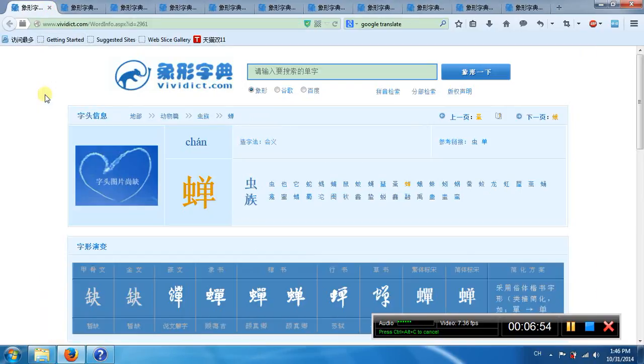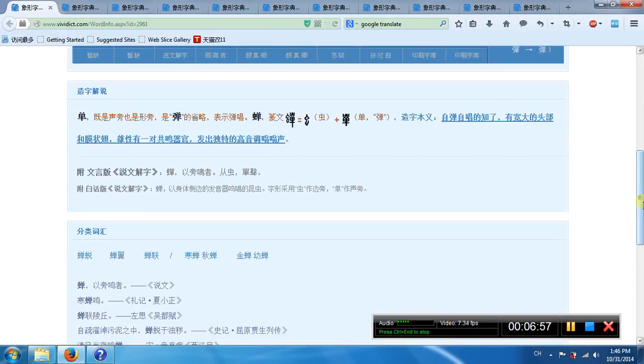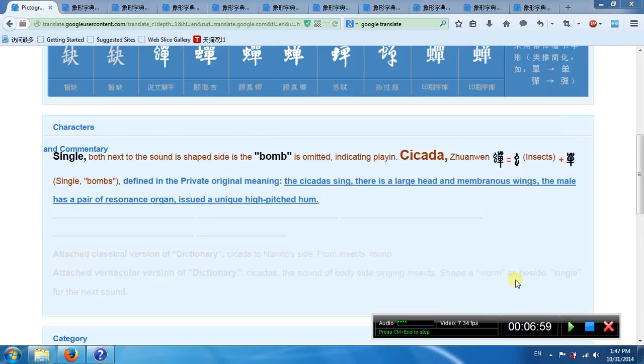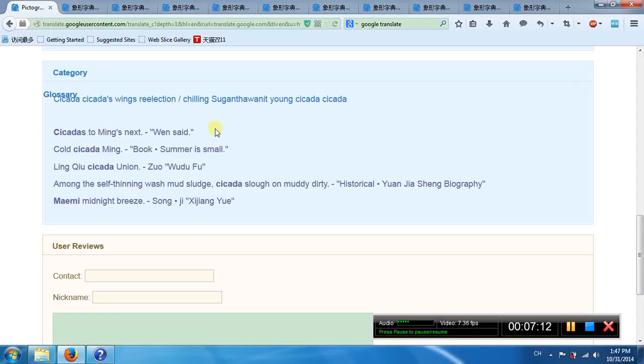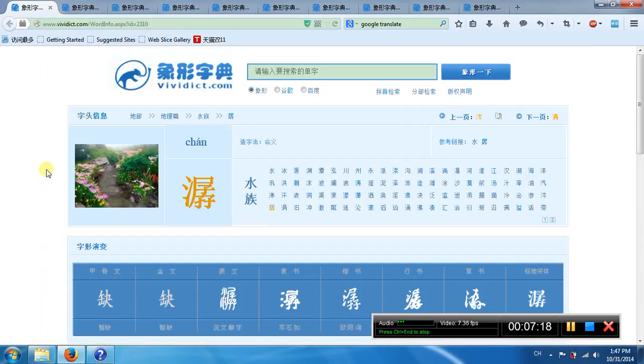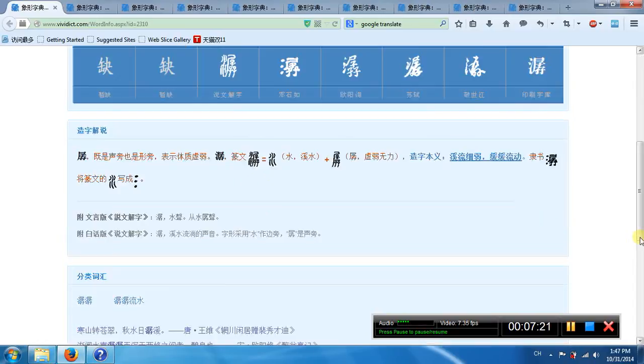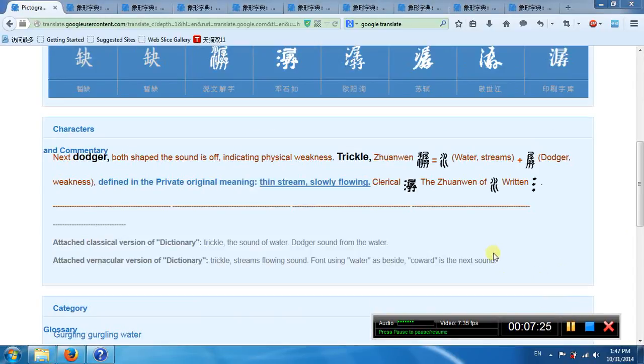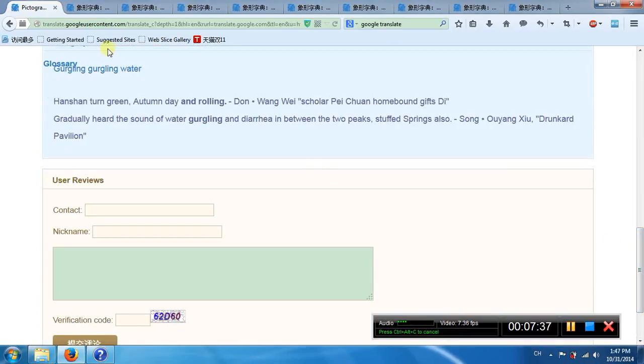This is another Chan. You see, this Chan means cicada, insects. Cicada. This is another Chan. This Chan has two parts. Left part means water streams. Right part means weakness. So it means a stream slowly flowing. Chan.